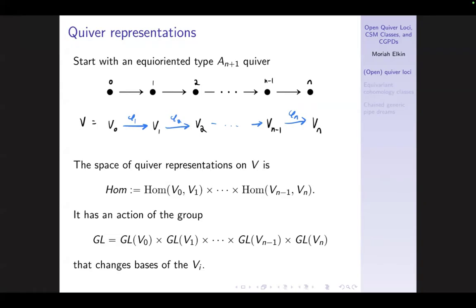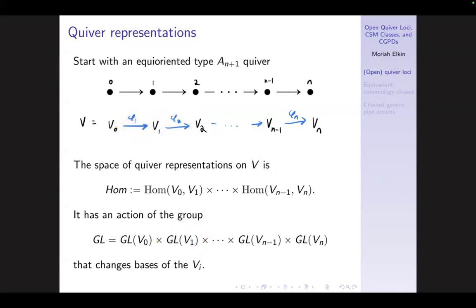And it has this important action of this product of general linear groups of each of the vector spaces. And that action is just by change of bases. So for instance, GL of V1 is going to act by left multiplication on Phi1, inverse right multiplication on Phi2, and that is going to have the effect of changing the basis of V1.